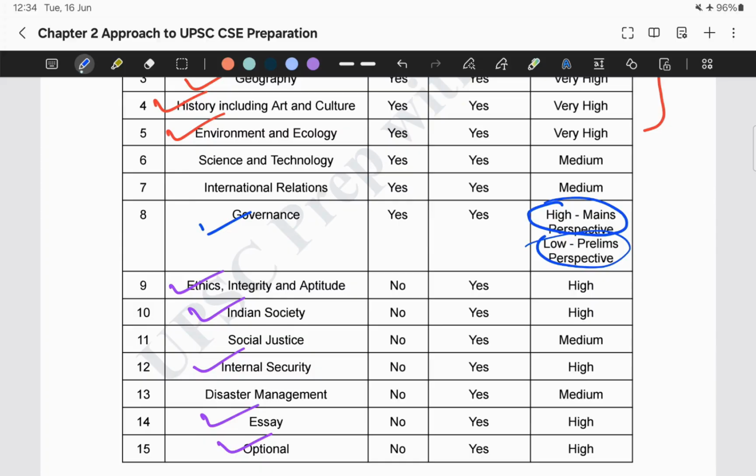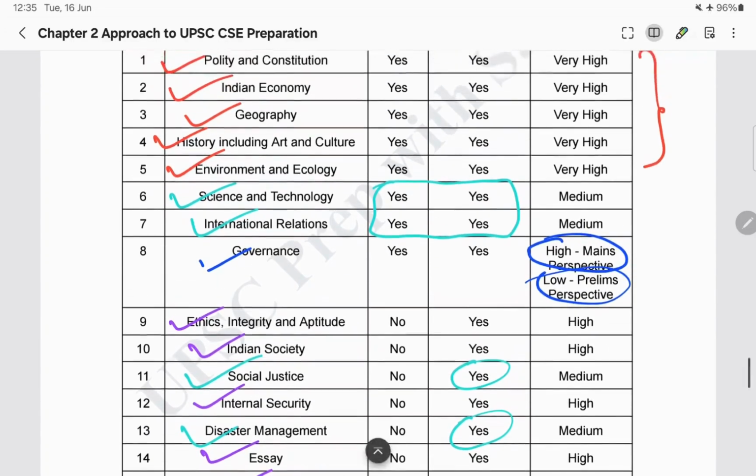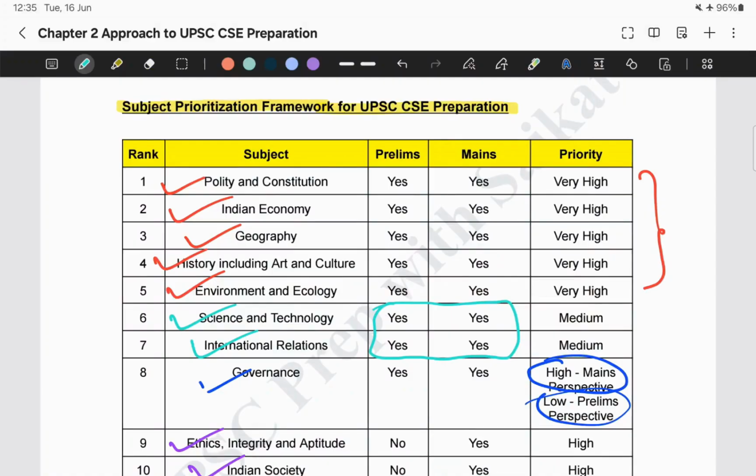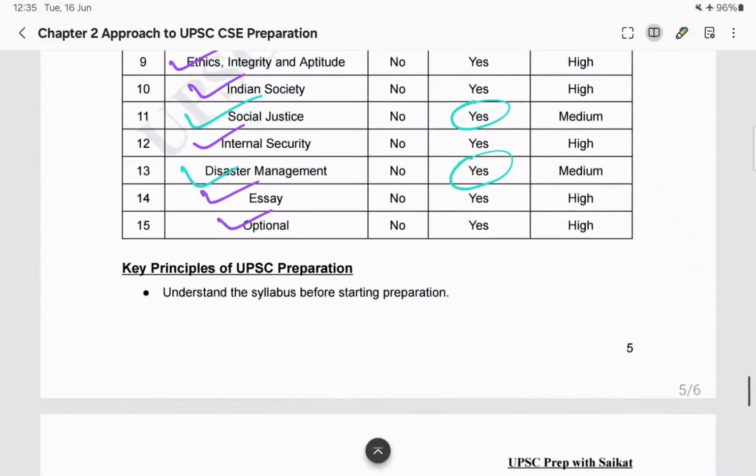Now next come the medium priority subjects. So what are those? Science and technology and international relations are medium priority subjects from both prelims and mains. So these will appear in both prelims and mains. And next are social justice and disaster management. These two subjects will appear only in our mains exam and not in our prelims exam. So whenever you start your preparation, you need to focus on the very high priority subjects first, then high priority subjects, and then the medium priority subjects. So this was all about the subject prioritization based on which you can prepare yourself.